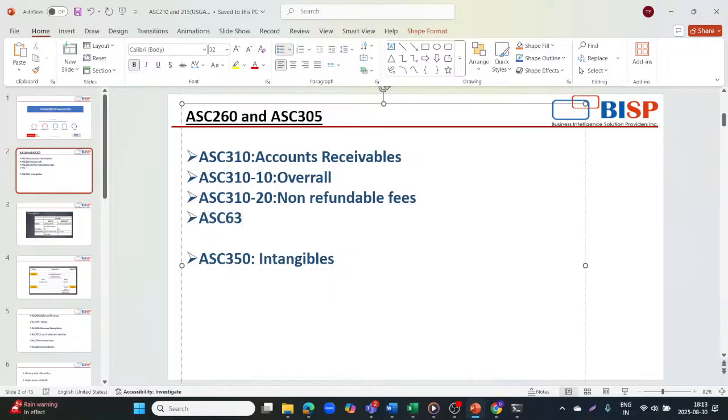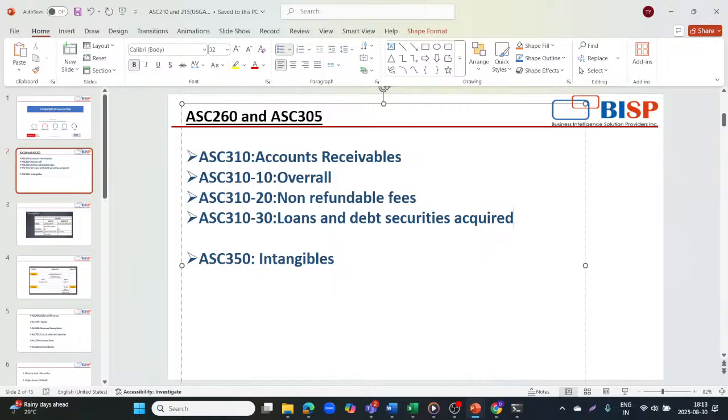Third, we'll deal with Accounting Standard Codification 310-30. Loan and debt securities acquired with deteriorated credit quality. So this subtopic guides entities on how to account for loans and debt securities at the time of acquisition, and it shows evidence of credit quality deterioration since their original issuance.